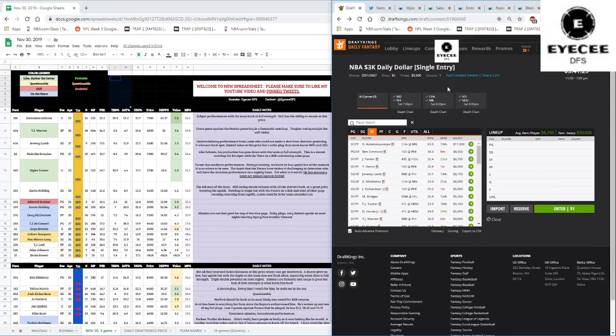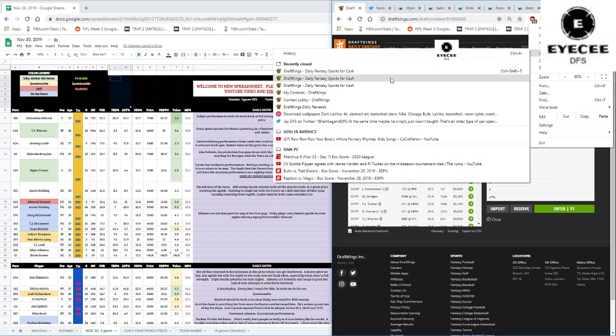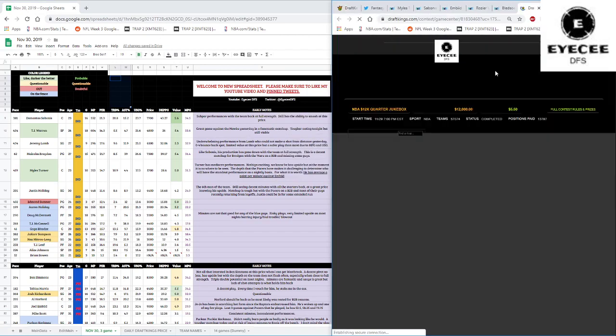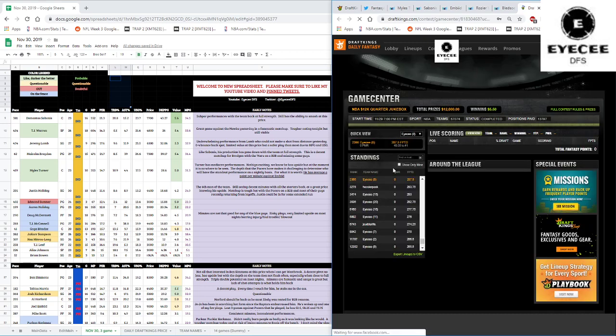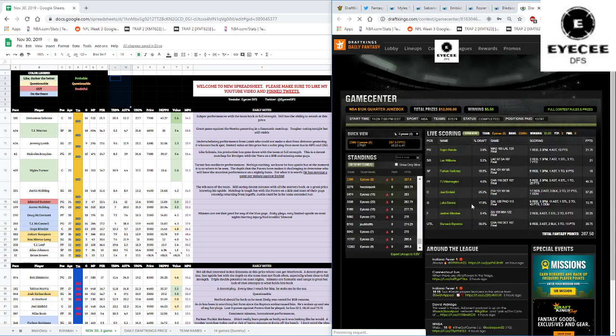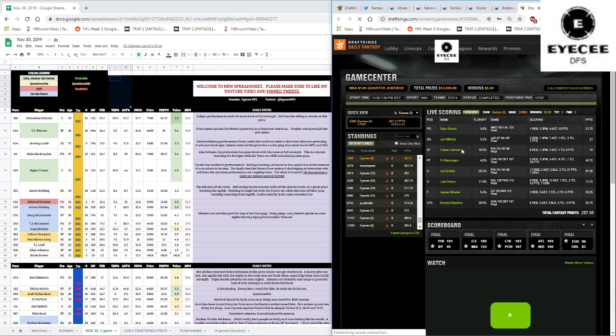With that said, yesterday was a decent night. I mean, it wasn't all that great. It wasn't bad either. We did all right, so I can't really complain. This was one of my early lineups here. Most of my lineups did all right, but it wasn't a great night overall.